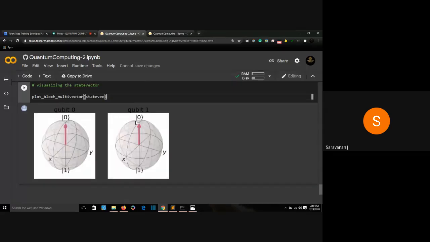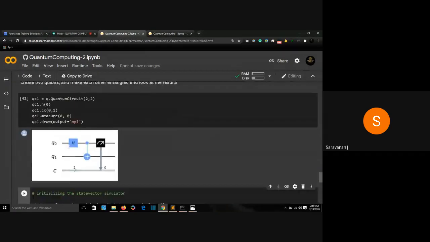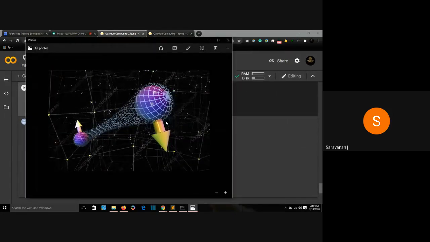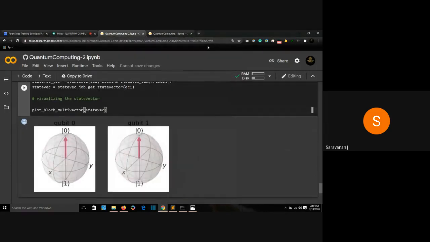0, 0. As I told you, we only measured my zeroth qubit, but I got the positions of both qubits. I got information about both qubits. I measured only one quantum particle, but I got information about two quantum particles. That is the function of entanglement. That is the speciality of entanglement.